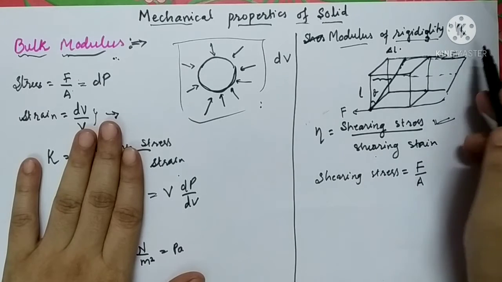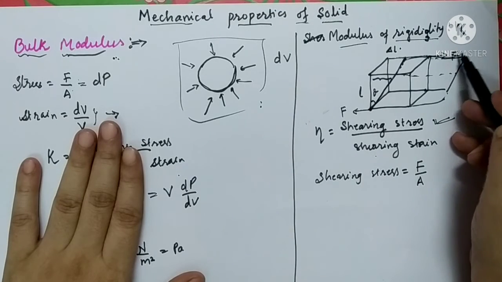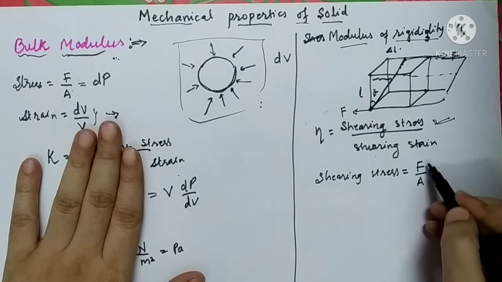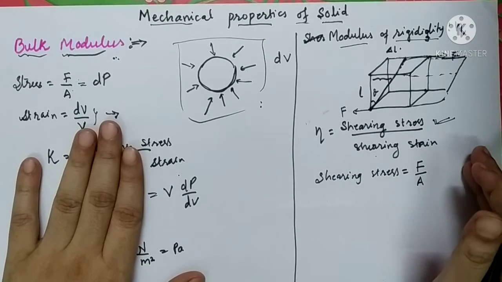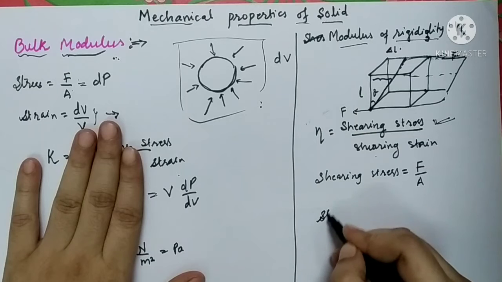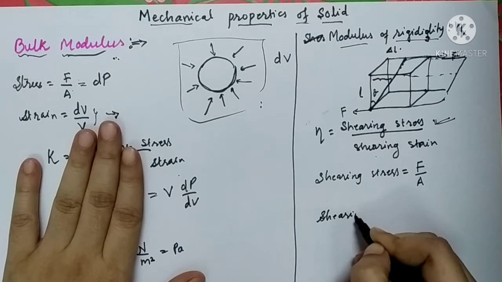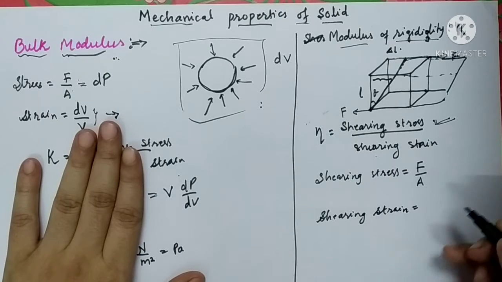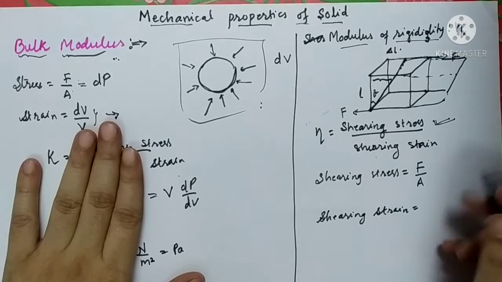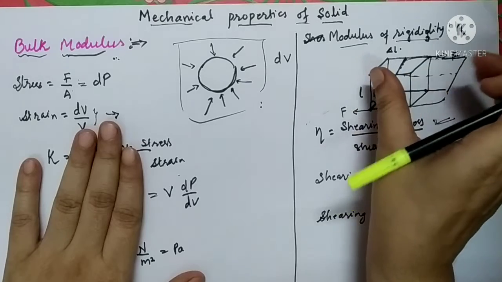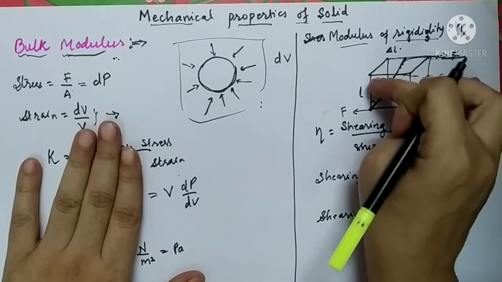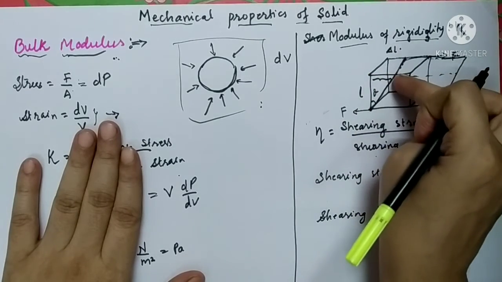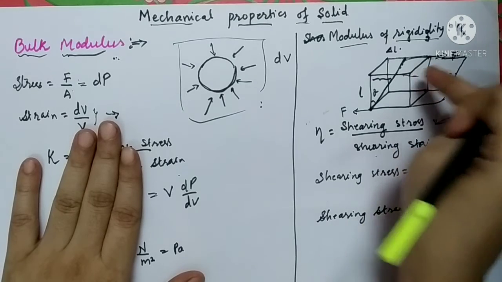So the force applied over here is already denoted as capital F. So F upon A is the shearing stress. Now shearing strain is the change in whatever displacement has occurred over here.